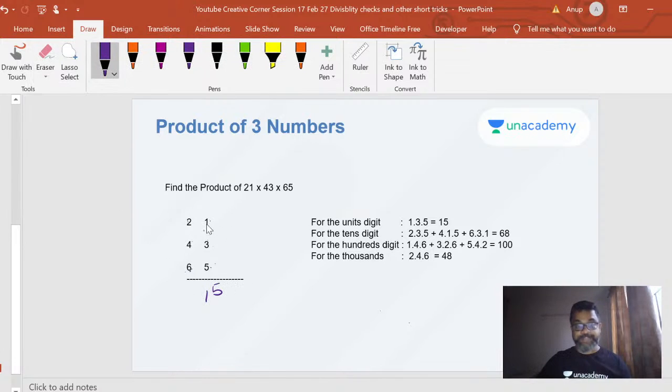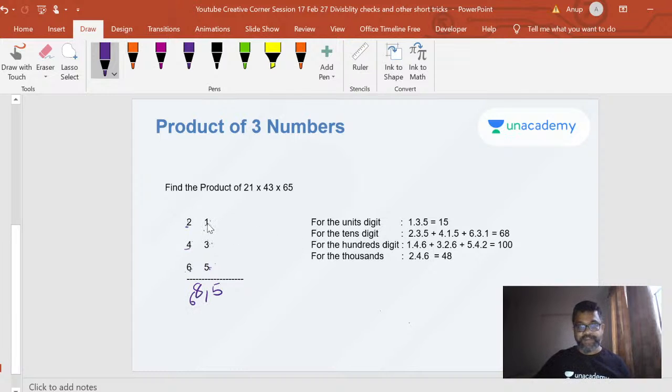For the tens place, I take this one, forget the number that is closest next to it, and multiply the other two digits, going one by one down. Sorry, that's the hundreds place. I'm finding the tens place, right? So I take 2 into 3 into 5, plus 4 into 1 into 5, plus 6 into 3 into 1. So I got 68.